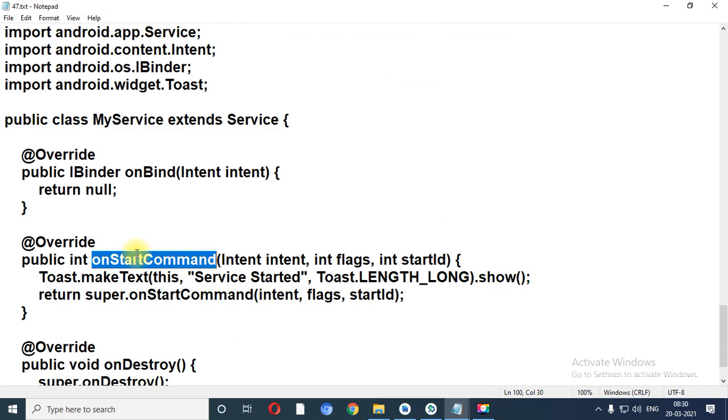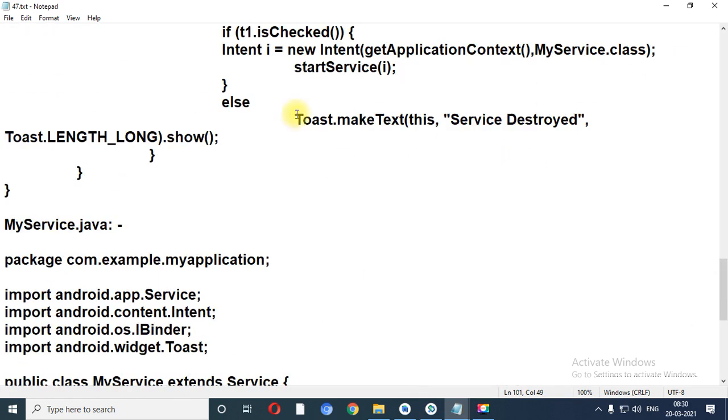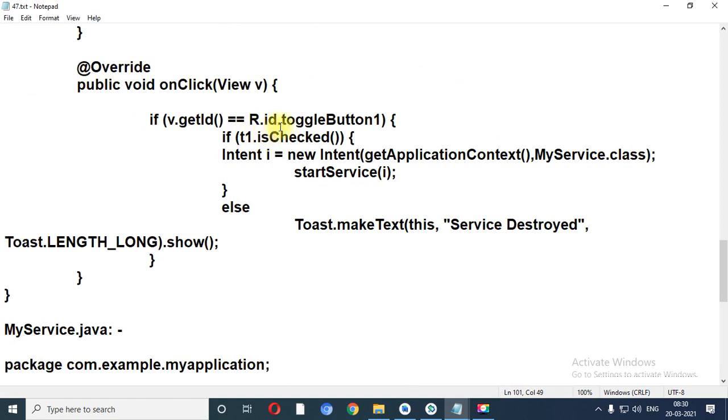So when the service is started, at that time this particular event is executed, and inside that we have written toast dot make text and service is started. So you will get service started message on the screen. Now when you click on the toggle button once again, at that time it will call else part and it will print toast dot make text service is destroyed. So in this way program is executed.